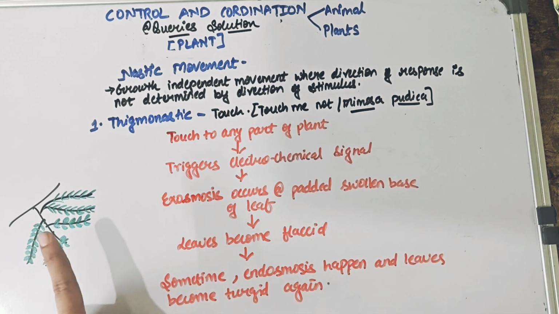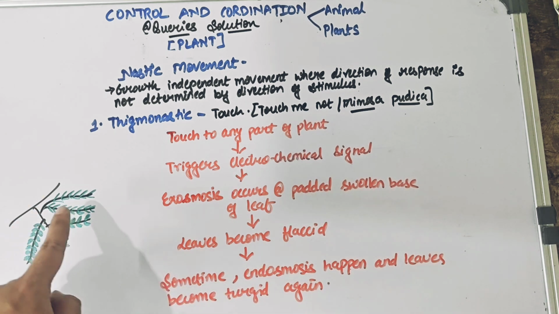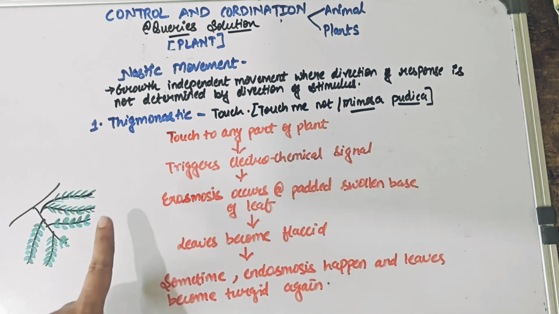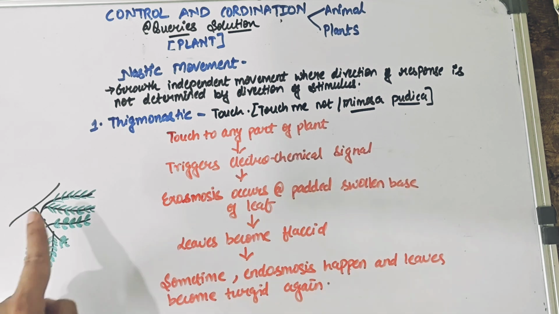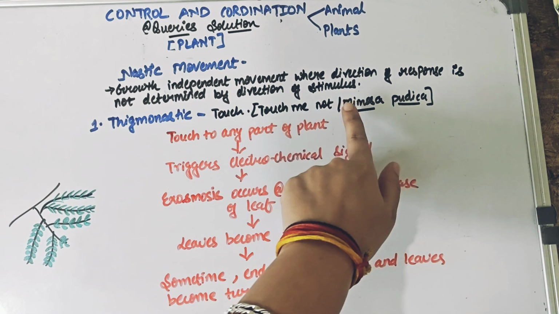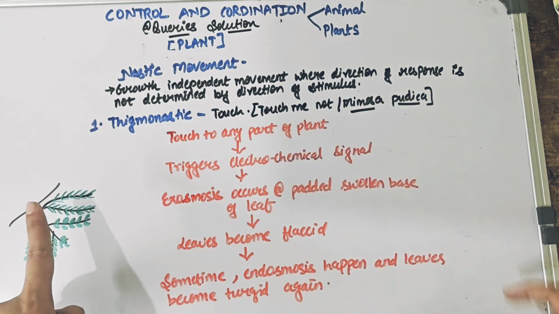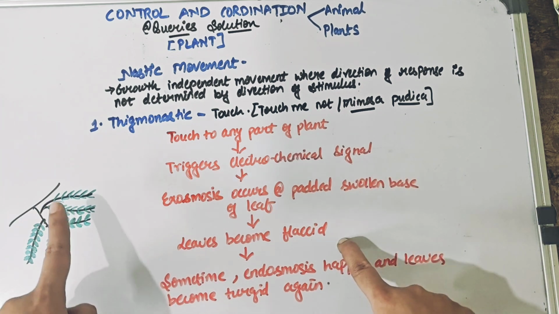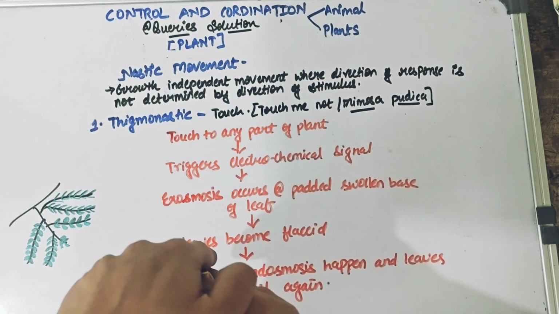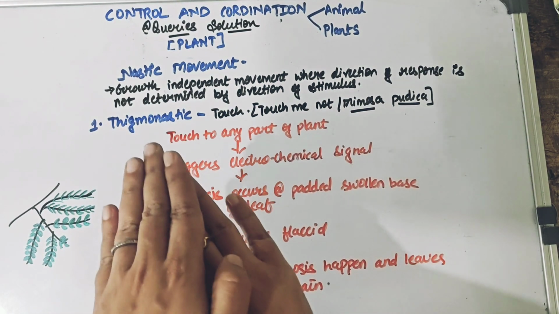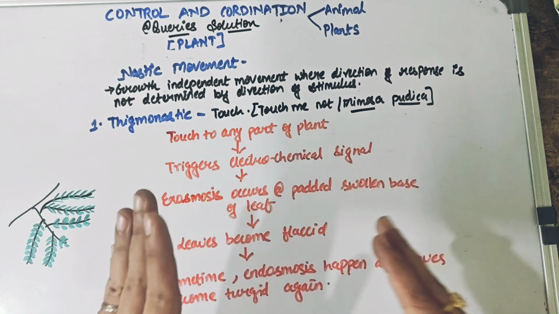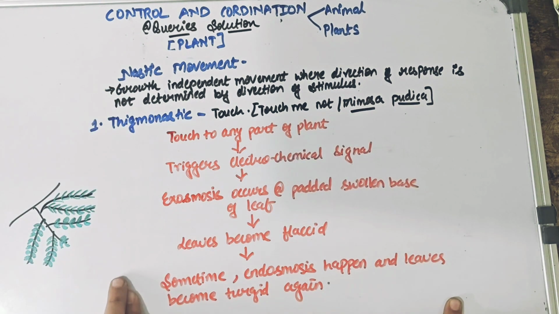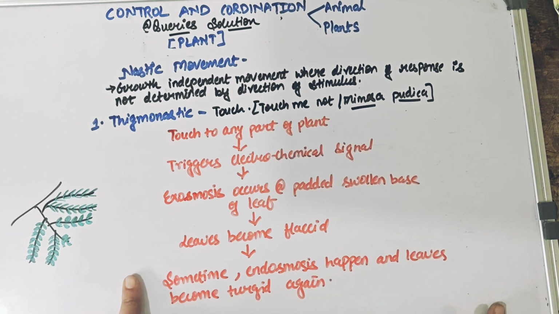So this is just to demonstrate the touch-me-not plant that I have drawn. These are the open leaves that you can see, and these are the flaccid leaves or the drooped leaves. So if I would have touched this part of the plant, the signals would have gone to that part also. That's why we say the direction of response is not regulated by the direction of stimulus. Since I have touched, an electrochemical signal has generated, exosmosis has happened, the water has gone out, and the leaves have become flaccid in nature. They have gone down. But as endosmosis would happen, again the water entry would happen and the leaves will again become turgid. So this is a simple flowchart explaining the THIGMONASTIC movement.